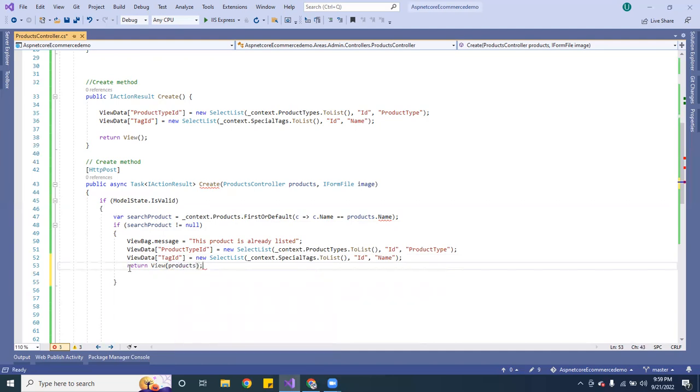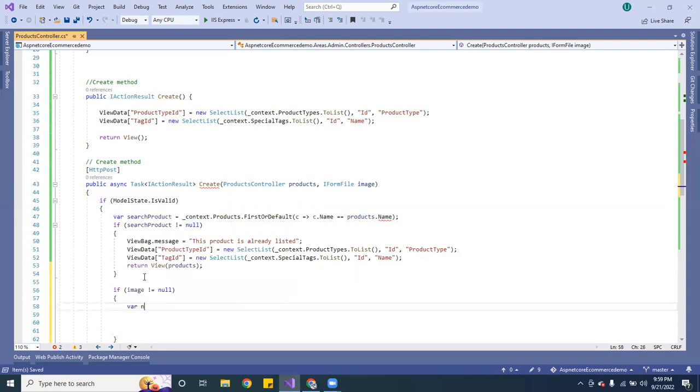The product, there you go. So we want to return a product, which is right here, this one. So now we want to work on the image. Okay, so if there's no image or it's equal to null, what we want to do is work on the image.